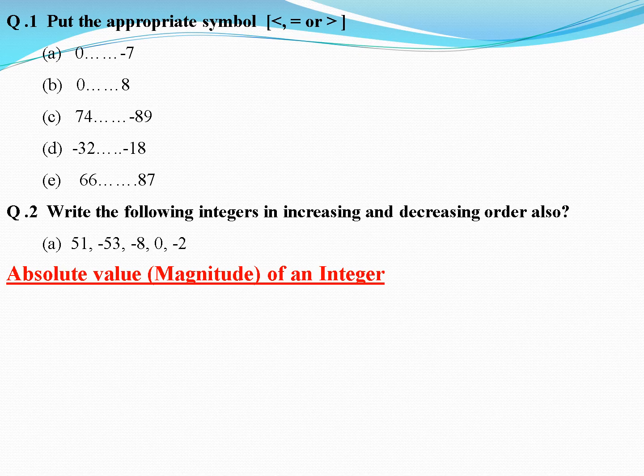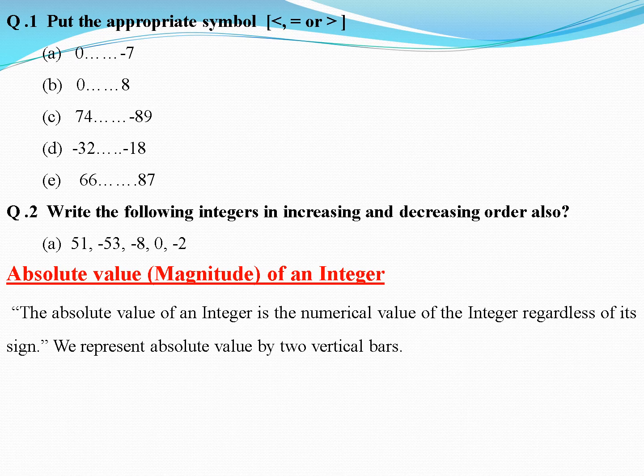The last point is the absolute value or magnitude of an integer. What does it mean by the absolute value of an integer? The absolute value of an integer is the numerical value of the integer regardless of its sign.